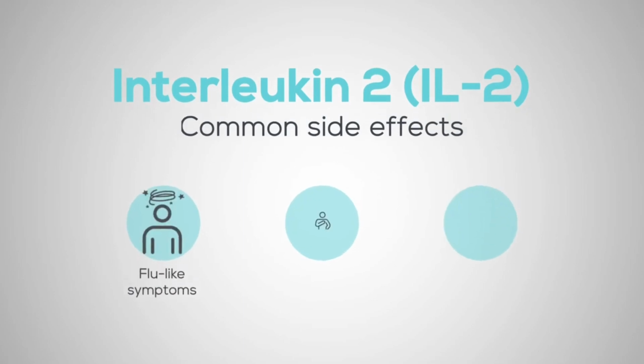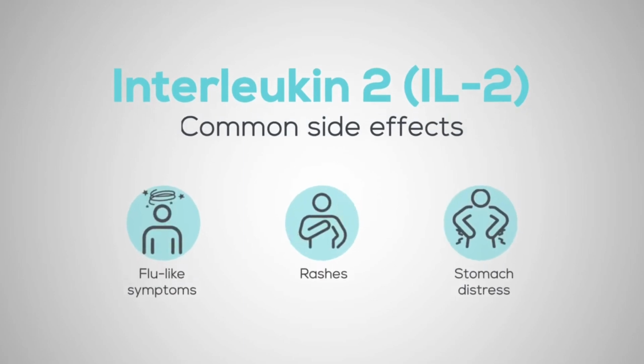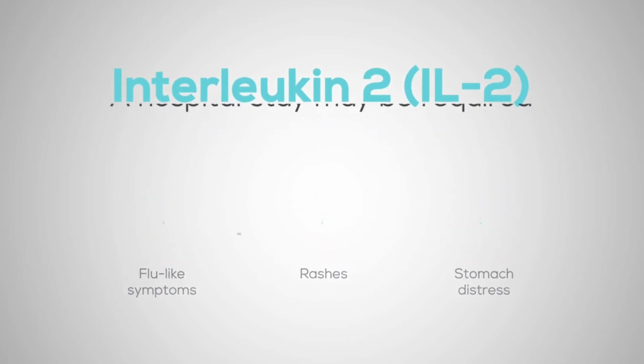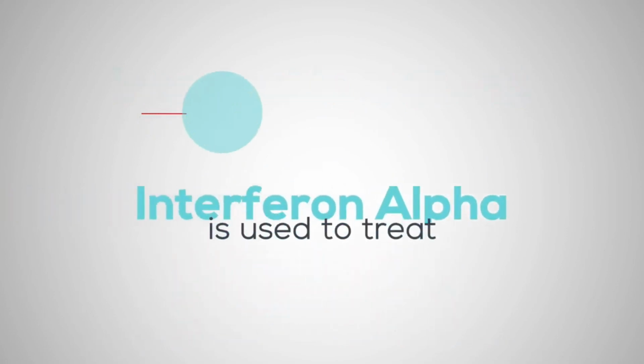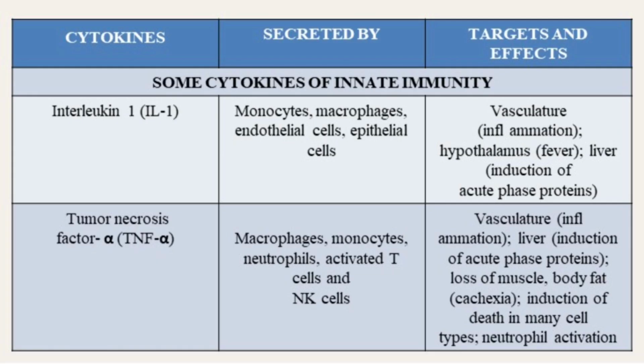Tumor necrosis factor alpha is secreted by macrophages, monocytes, neutrophils, activated T cells and natural killer cells. Targets and effects: vasculature, inflammation; liver, induction of acute phase proteins; loss of muscle and body fat, cachexia; induction of death in many cell types; neutrophil activation.